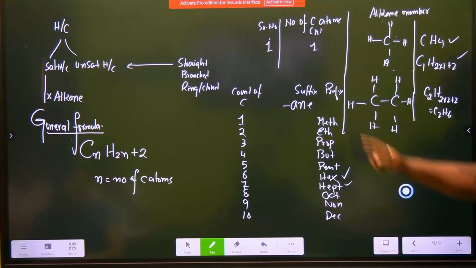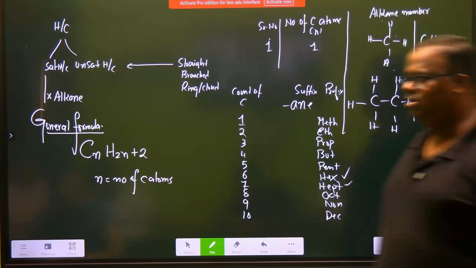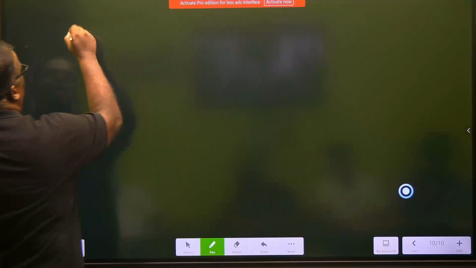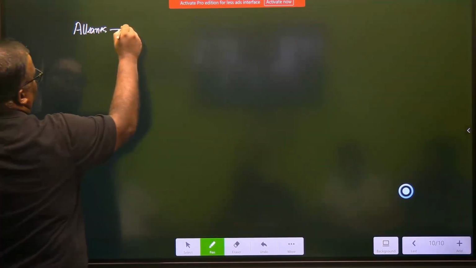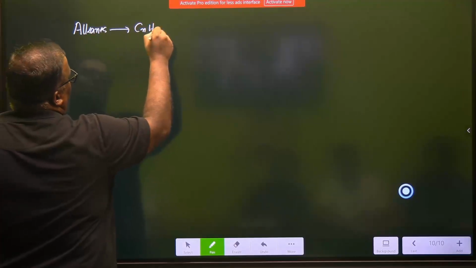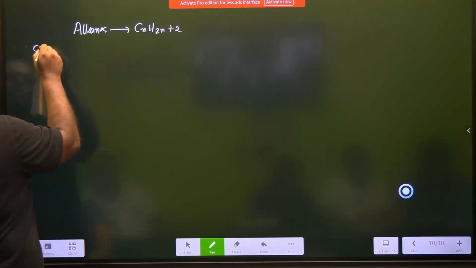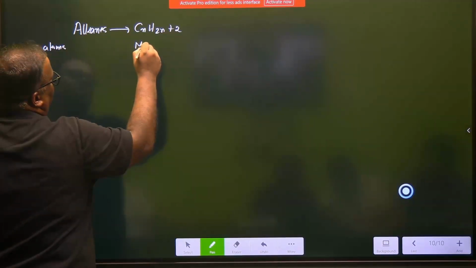Then comes ethane, Pankaj Malhotra. Then comes Sunil Malhotra, propane. Then comes butane. So can we quickly see our alkane series? Let's see it quickly, come. Alkanes. Alkanes are CnH2n+2. General formula. Carbon atoms and member.